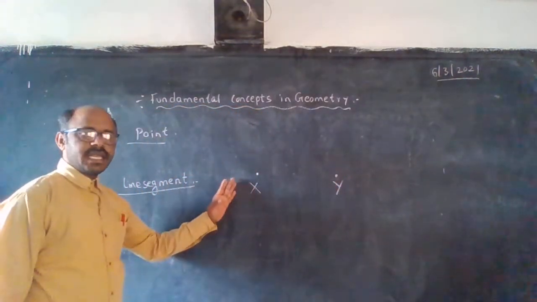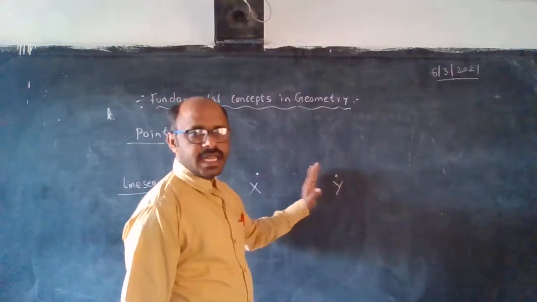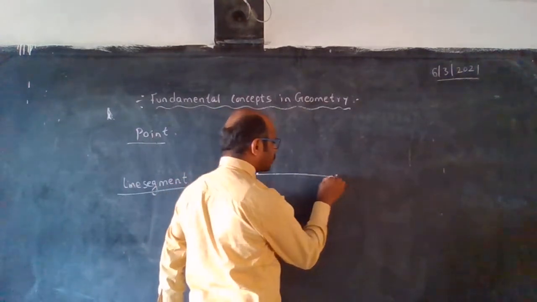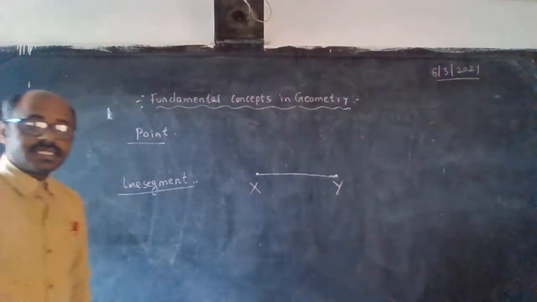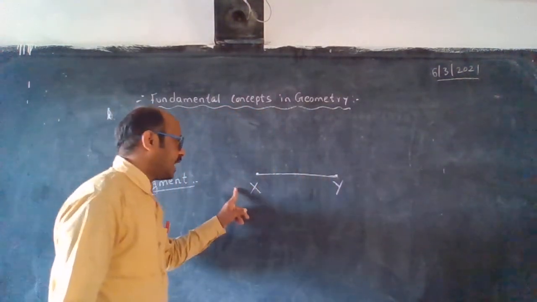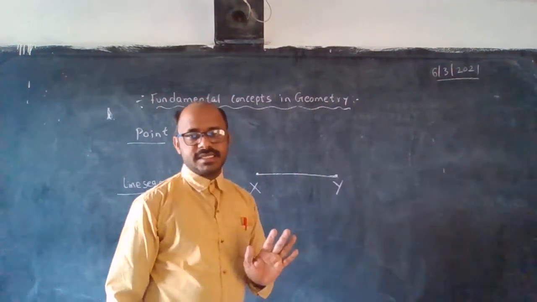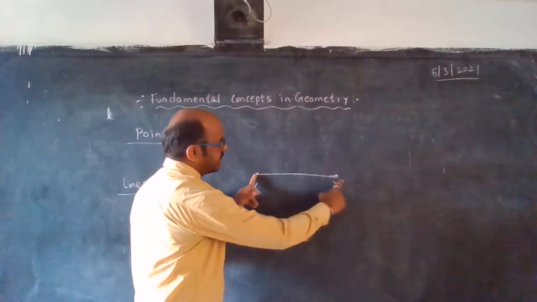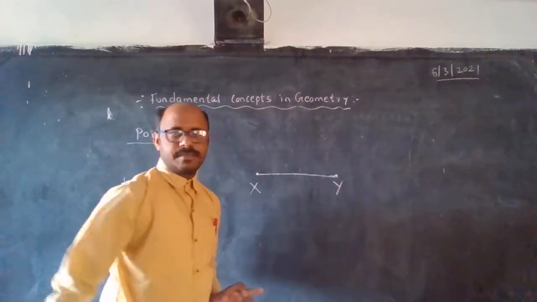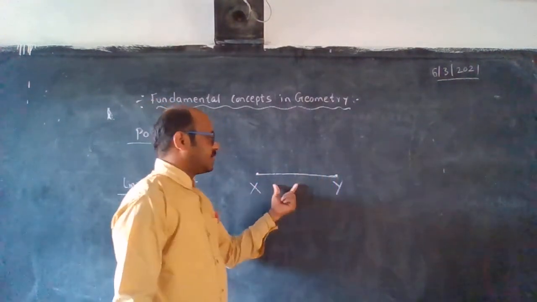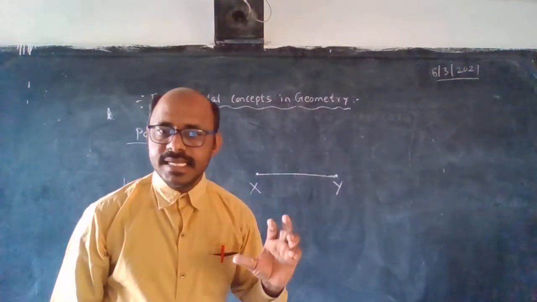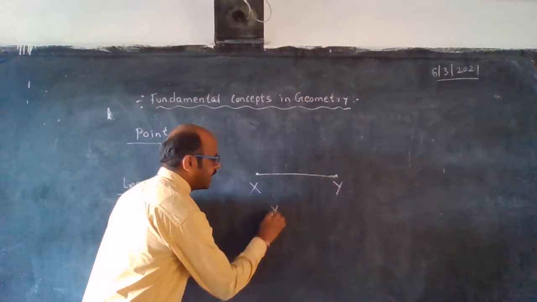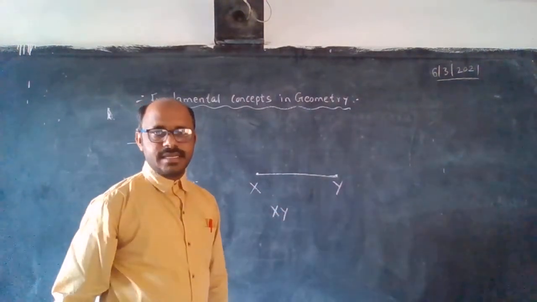The first dot's name is X, the second dot's name is Y. Now I am joining these two points, X and Y. We get a distance between them. This is what we call a line segment. Its name is line segment XY.